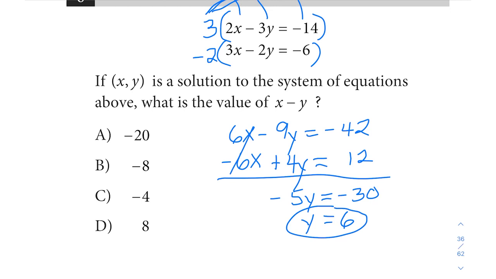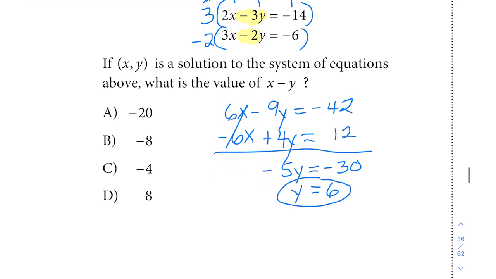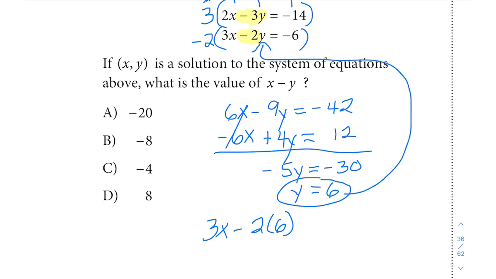If I'm plugging in y, I might pick the second equation just because the coefficient on y here, negative 2, is a little smaller than negative 3. Again, it's really not going to make a huge difference on this particular problem, but that's just my natural instinct, is if I can limit the amount of math that I have to do, or work with smaller numbers, it's always a little bit more favorable, at least for me. So here, 3x minus 2 times 6. So we're just plugging in the 6 for y in this bottom equation here. And that's going to be equal to negative 6.